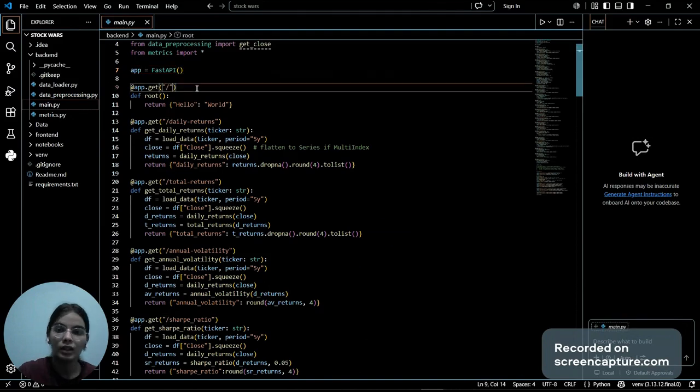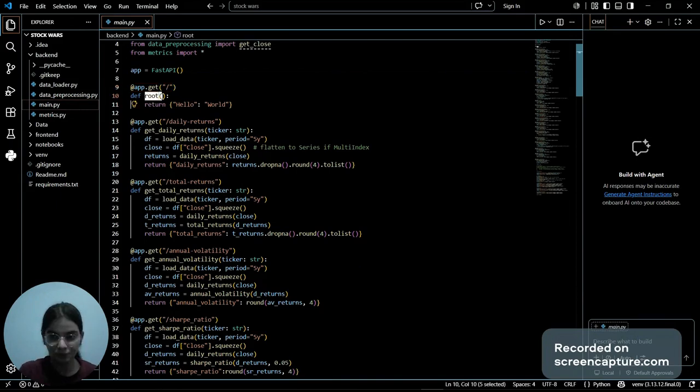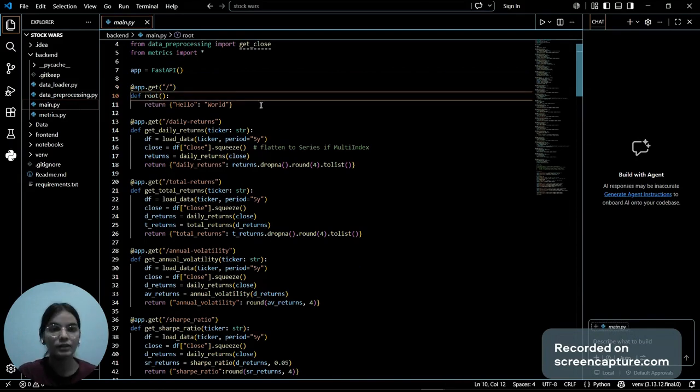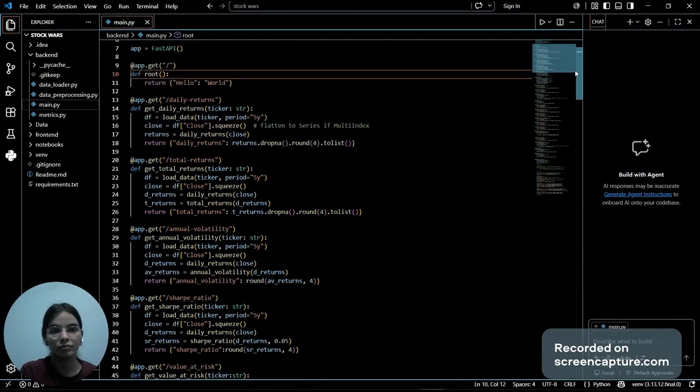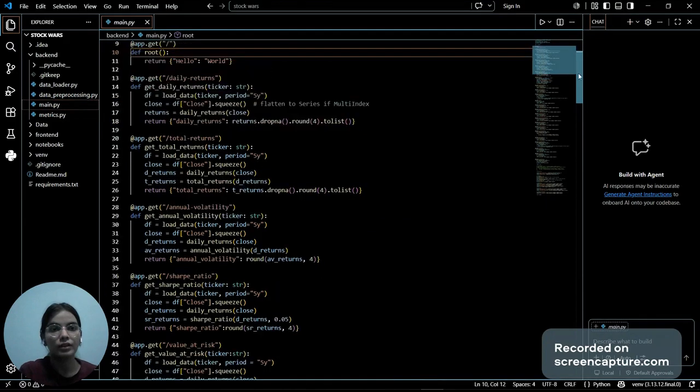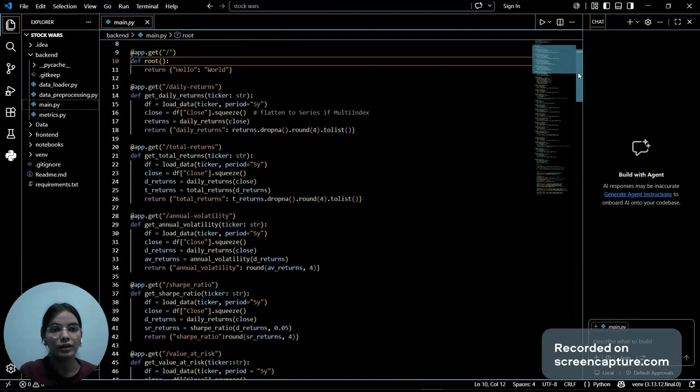So this root creates a get endpoint at the root of the URL of the application, and this function runs whenever the root endpoint is accessed. Whatever I have written till here is compulsory. However you want to use Fast API, these are almost always used.